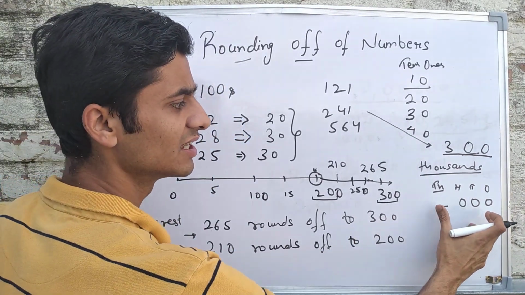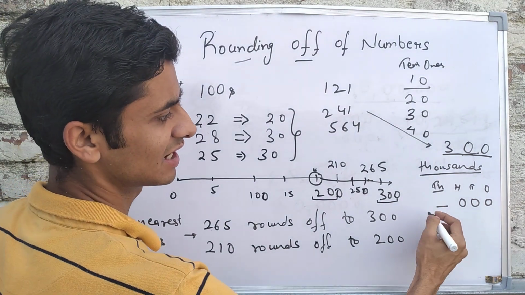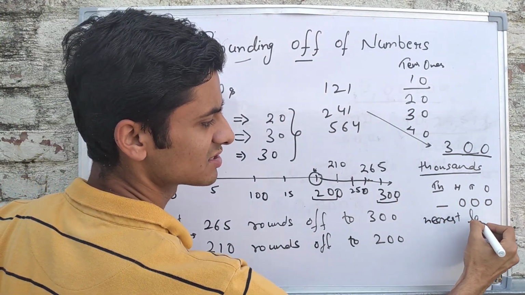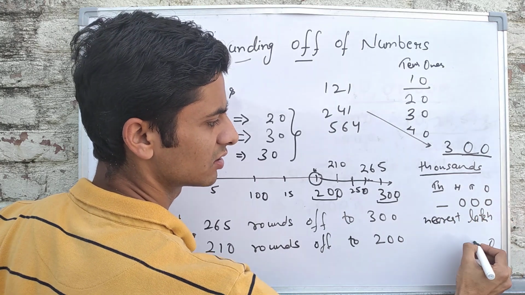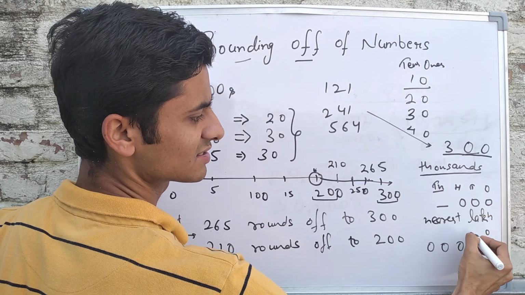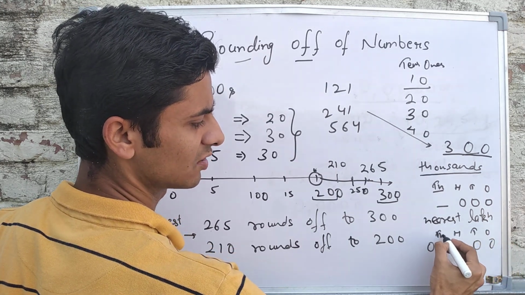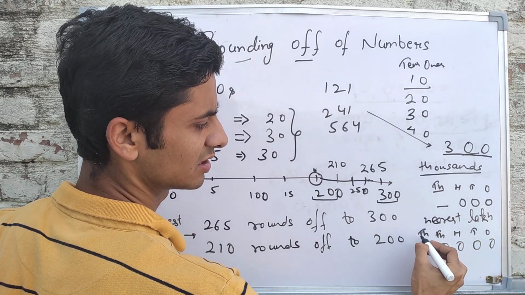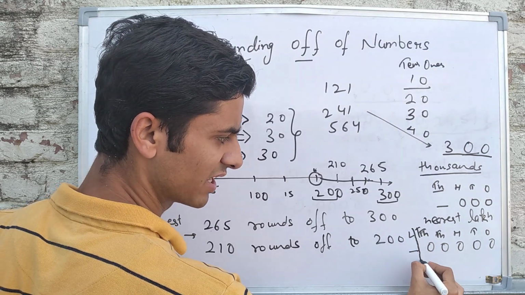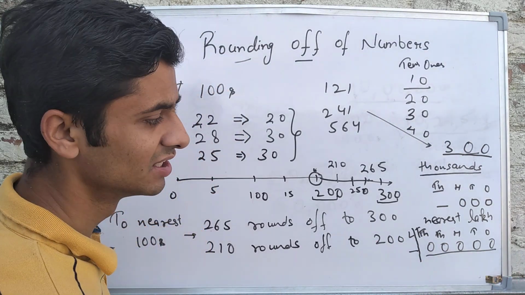That would make it the nearest thousands. And if they ask you to round off to the nearest lakh, how many zeros in a lakh? 1, 2, 3, 4, 5. After the lakhs place, all remaining digits will be 0.